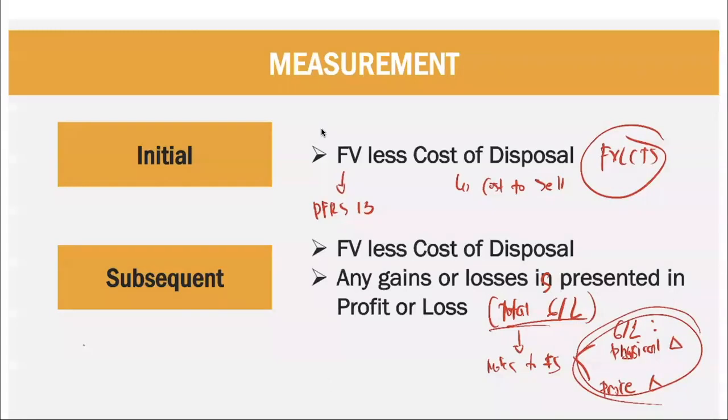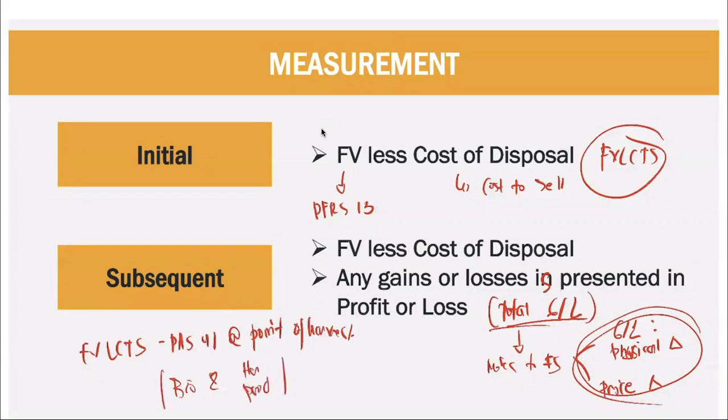Take note, FVLCTS under your PAS 41 stops at point of harvest. Kailangan ko tong i-emphasize kasi baka makalimutan ninyo. Biotransformation and harvest of produce, doon lang papasok ang PAS 41. After this, pasok ang PAS 2.